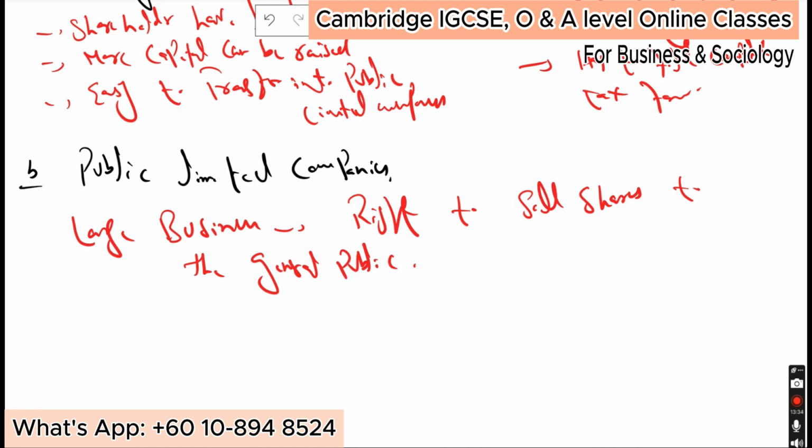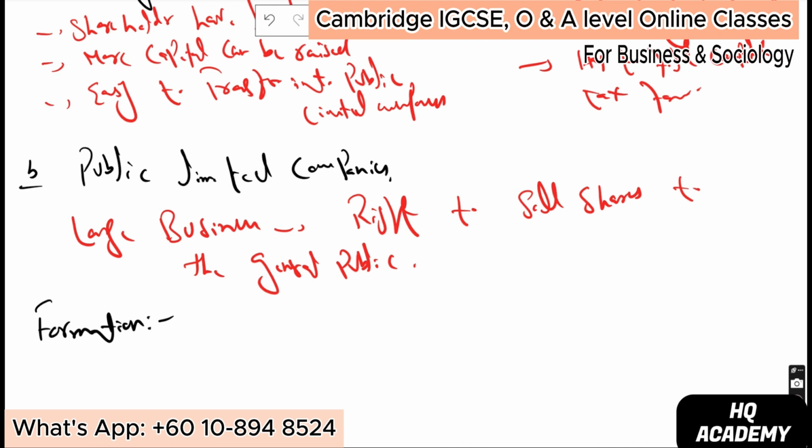If we talk about its formation, just like above, legal formalities are involved.